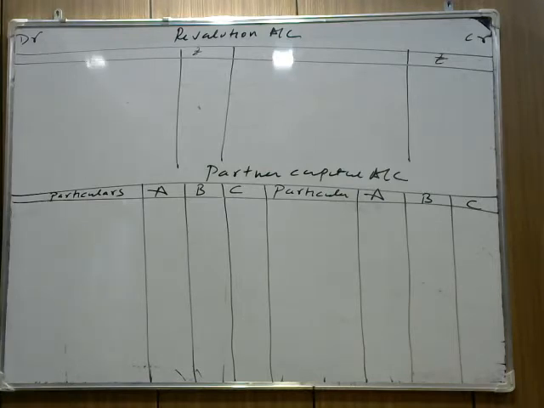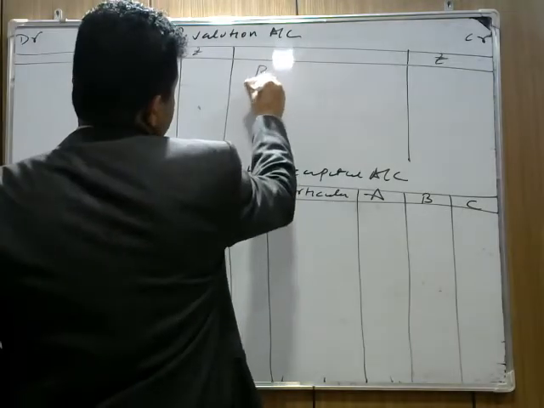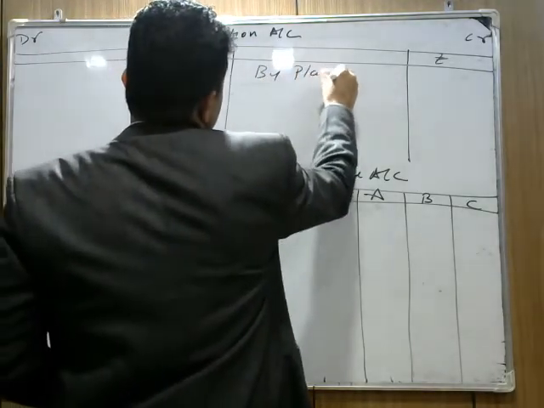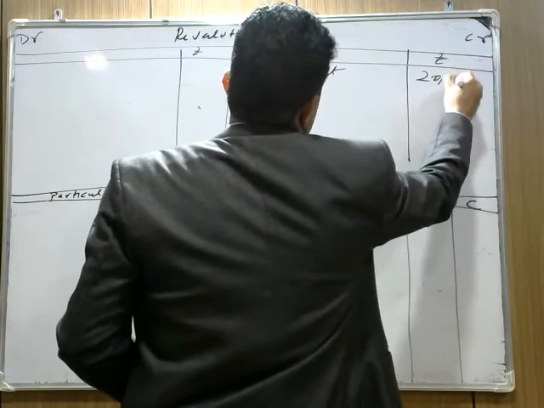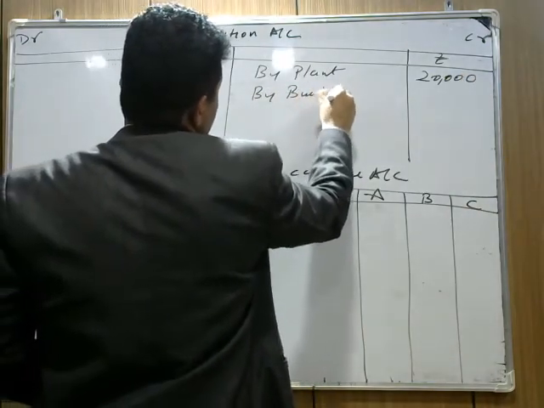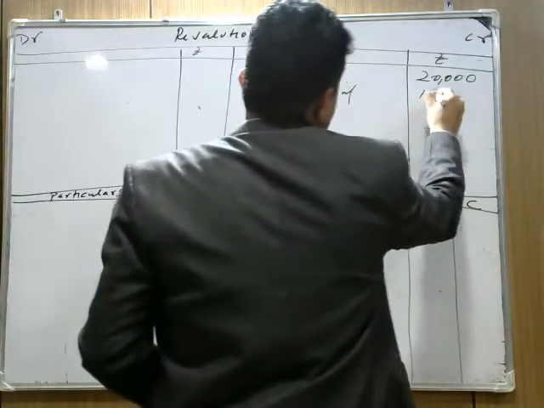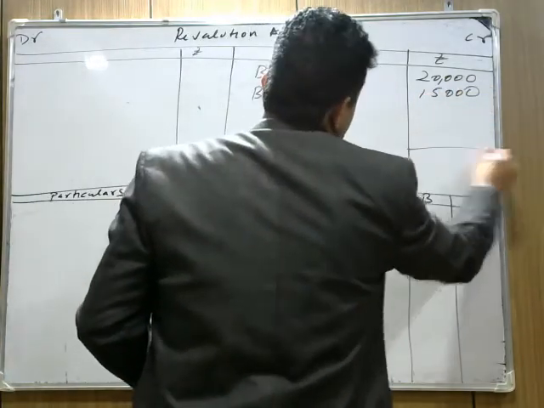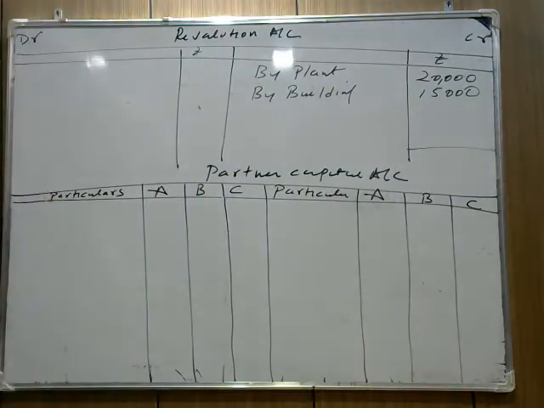The first thing that is mentioned here: plant will be appreciated to rupees 1,20,000. We already done the general entry. So we write by plant. कौन सी हमारी asset बढ़ रही है? Plant is increased by rupees 20,000. And building is appreciated by 15,000. हमने कर चुके हैं. हमारी building appreciate हो रही है by 10%, which is 1,50,000 का 10% is 15,000, and the plant is increased to rupees 1,20,000. It means the plant is increased by rupees 20,000.